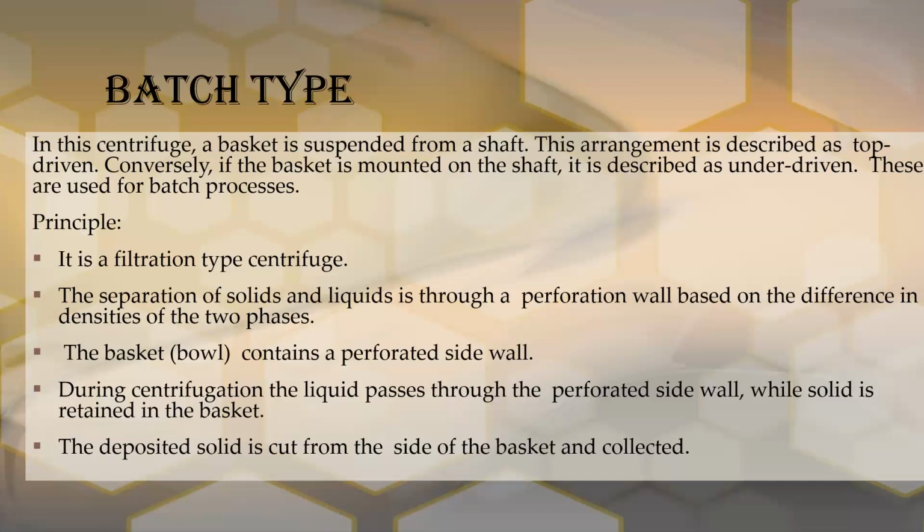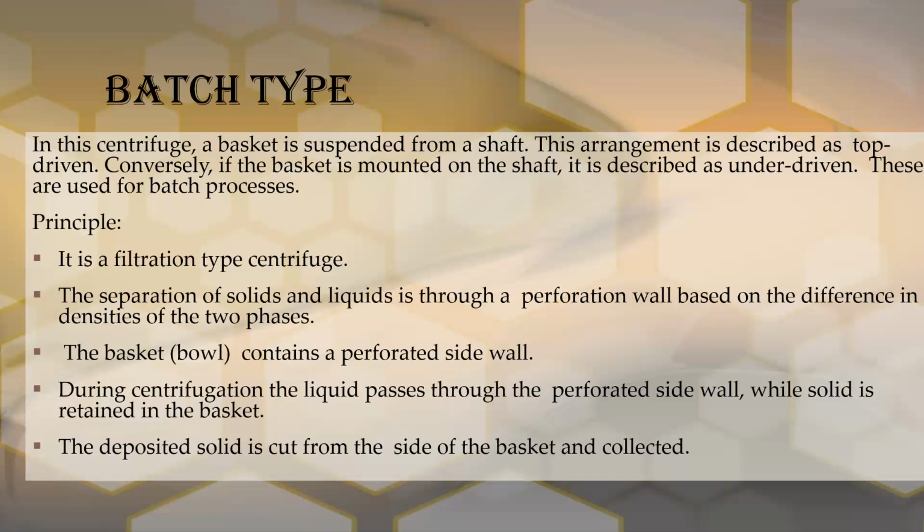The separation depends on the solid and liquid density.